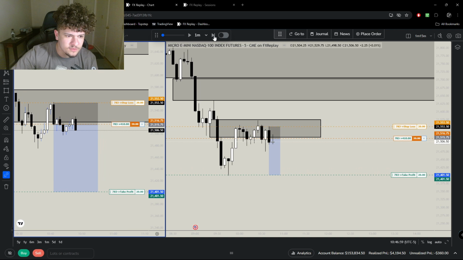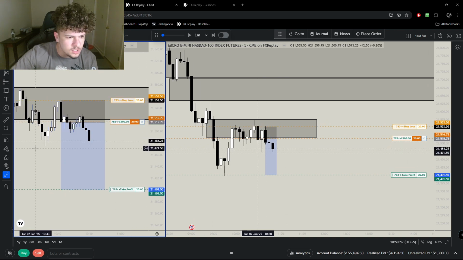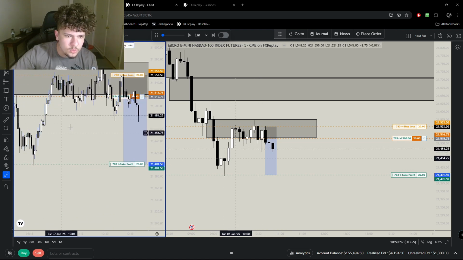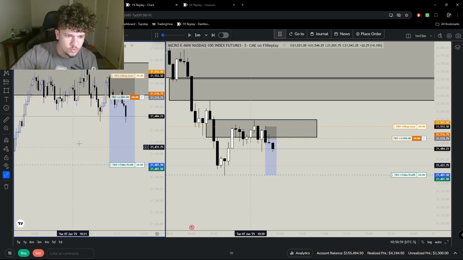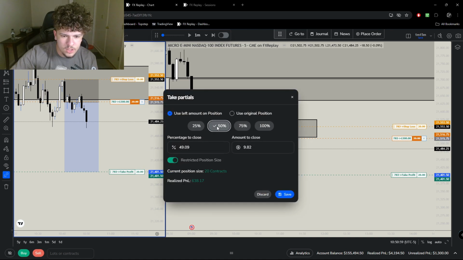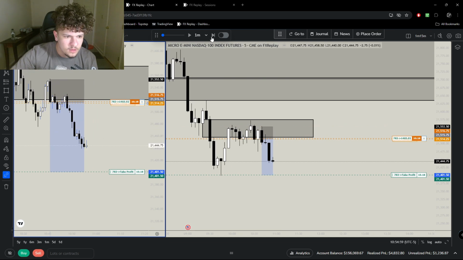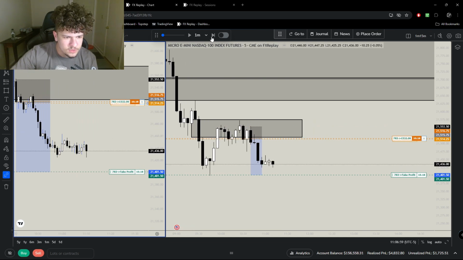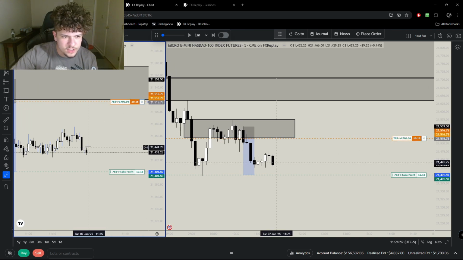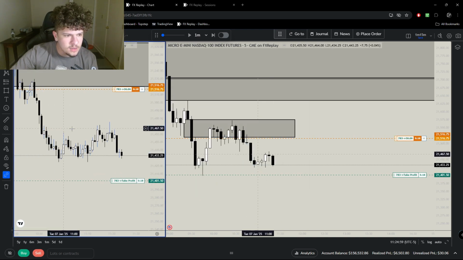Okay, so we're pretty respectful thus far. Right here, I would close partially because this is one of our draws on liquidity here. And the only liquidity we have resting now is at this 3R level. So here, I would probably in real time close 50% and then drop rest to break even. So let's see how this plays out. And I'd probably just close my position here because this consolidation makes me nervous. And just like that, we take another winning trade.